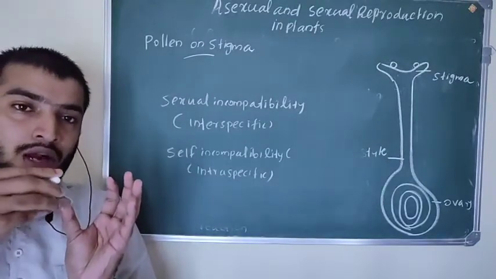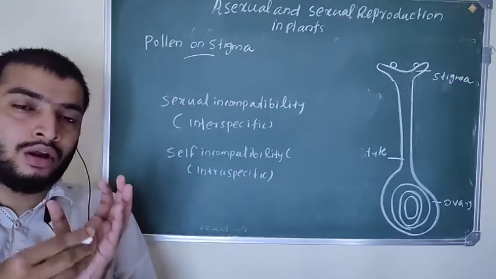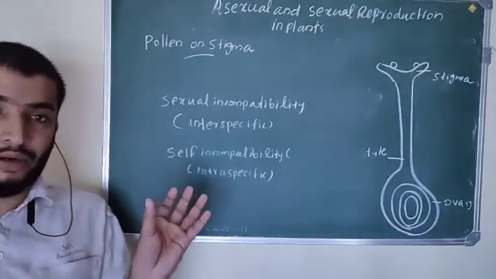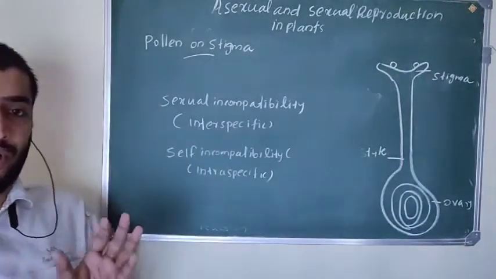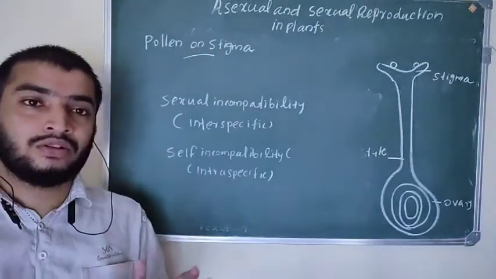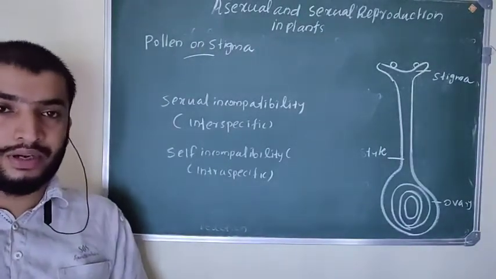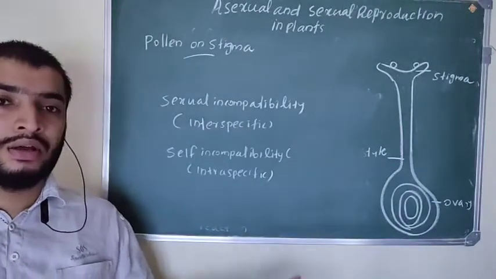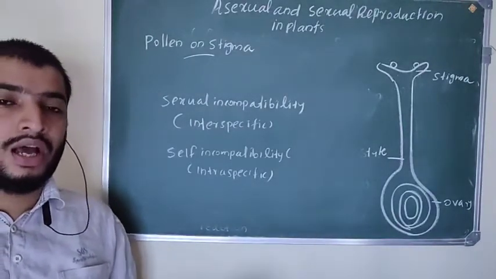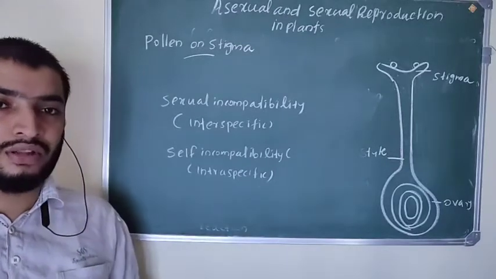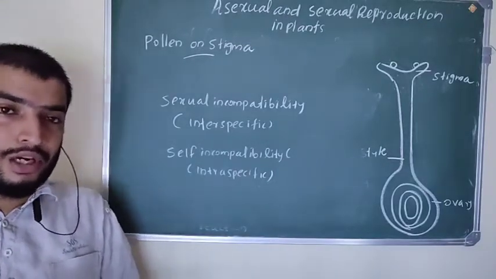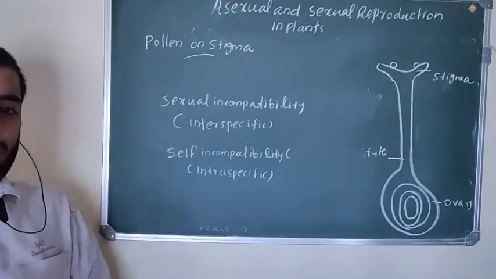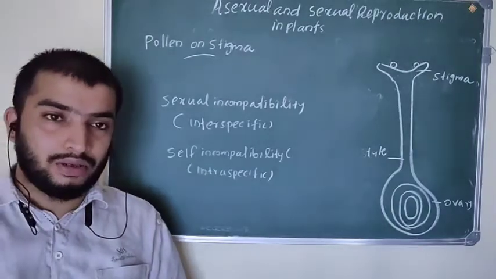That means they do not allow the germination of their own pollen on the stigma present in the same flower. That is called self-incompatibility. So sexual incompatibility may be interspecific, between different species, or intraspecific, within the same species. This intraspecific incompatibility is also called self-incompatibility.